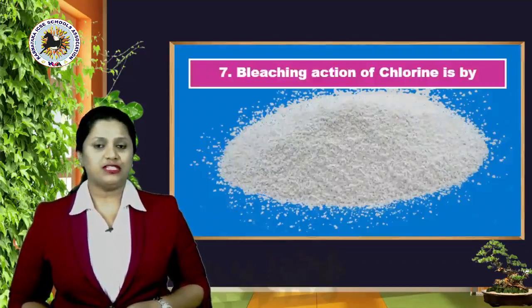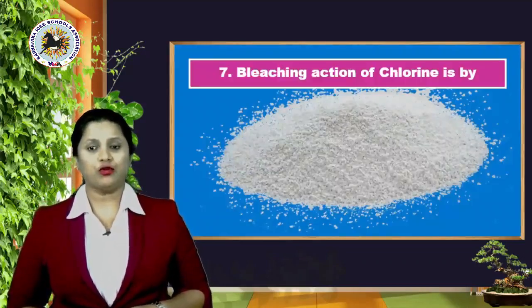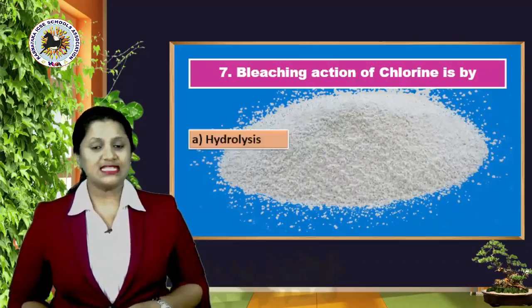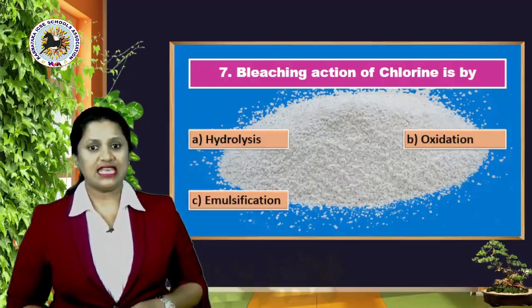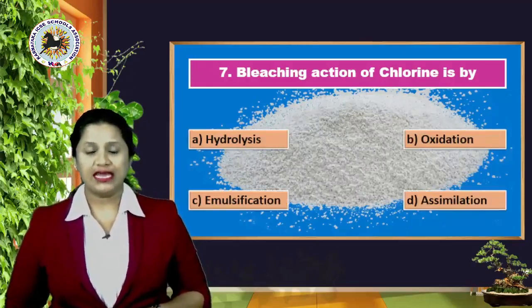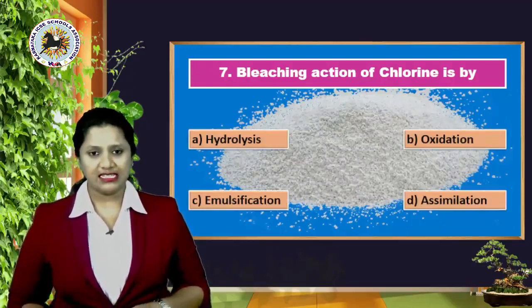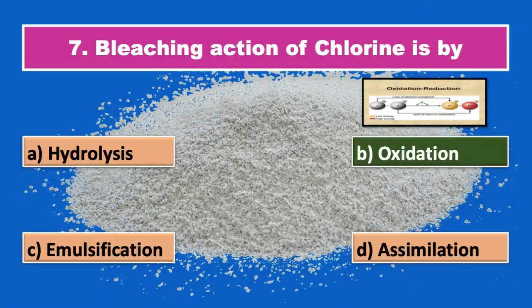Now let's move to the seventh question. Bleaching action of chlorine is by. Options: A, hydrolysis, B, oxidation, C, emulsification, or option D, assimilation. And the right answer is yes, it's option B, oxidation.